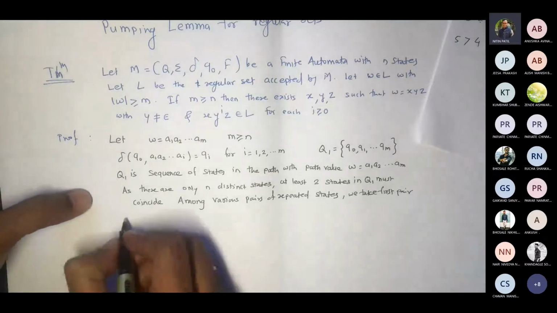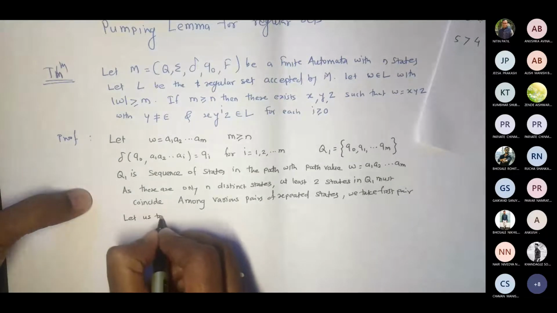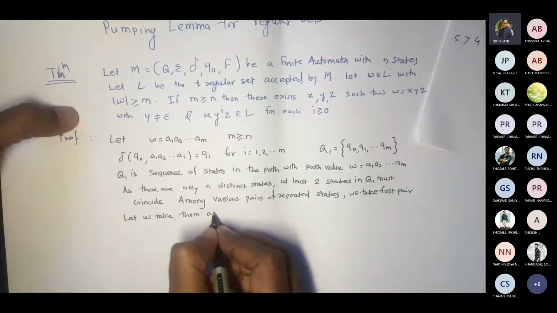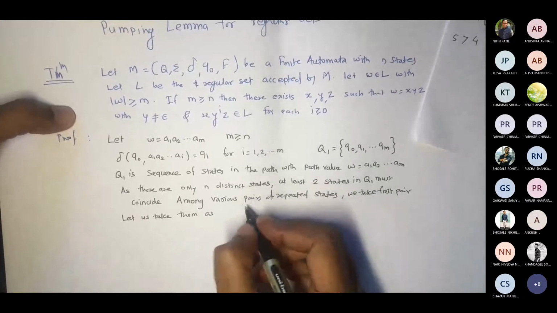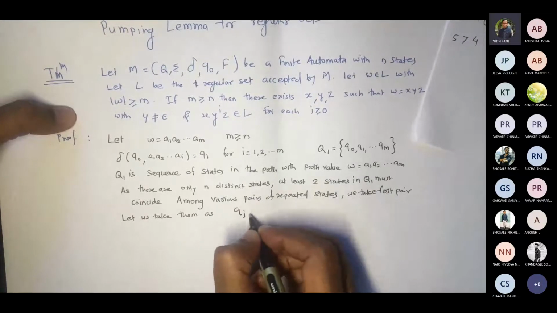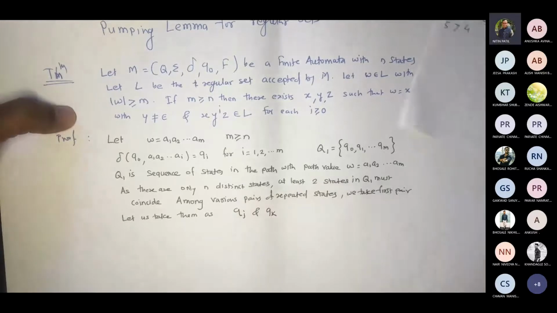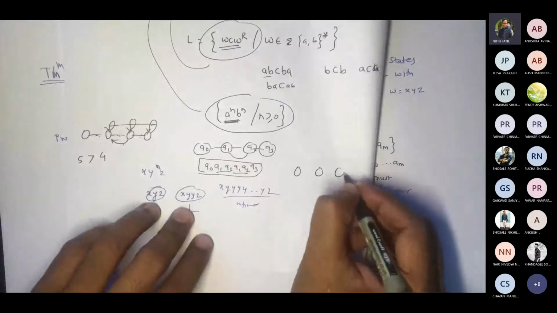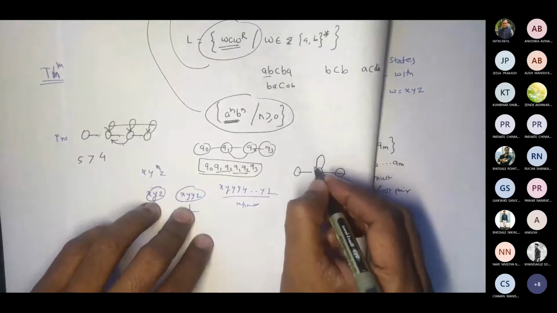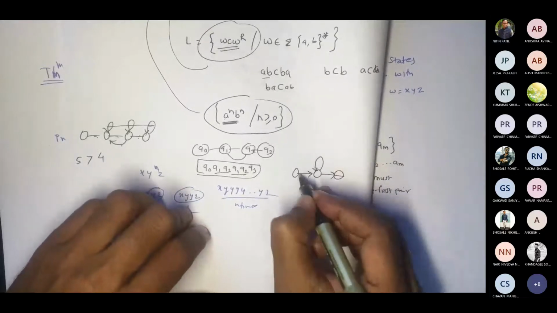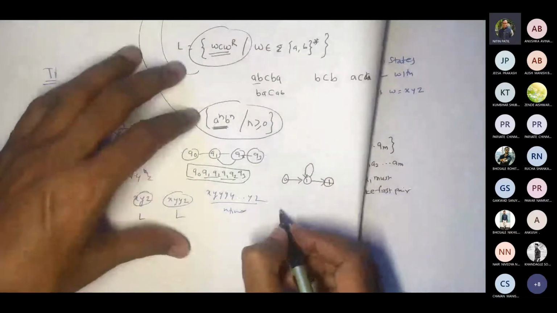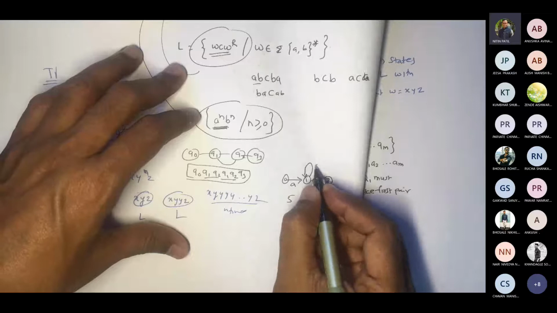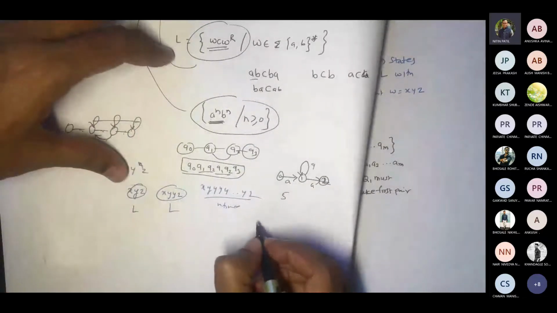Let us take them as Qj and Qk. Now in this case, I had this thing. What about such a case? I have 3 states and I have this repetition. So suppose this is state 0, state 1, state 2. So what will I have? If I want length 5, say A, I want length 5. What should I do?